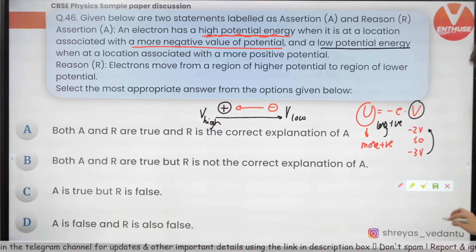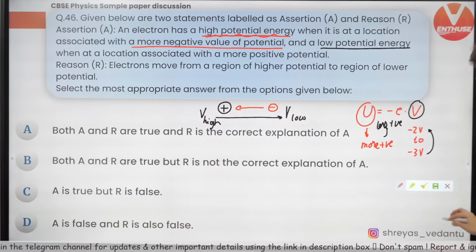A proton and an electron with the same momenta enter a magnetic field; paths followed by them will be the same. Reason: electrons have less mass than the proton. What it says is, when a charged particle enters a region of magnetic field, will they have the same path or not. We all know the radius is mv by qB. What is this value mv? This is nothing but momentum, and it is clearly mentioned in the question that they have the same momentum and they enter the magnetic field.